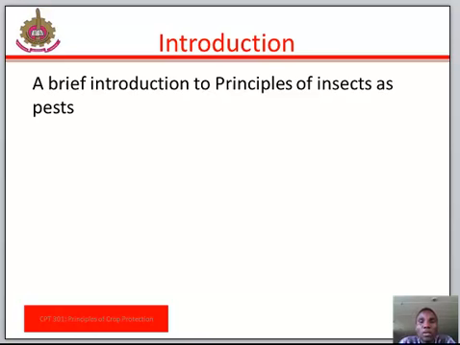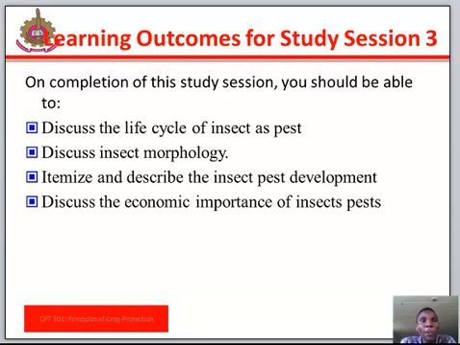This study section will define what a pest is and the different categories of pests based on the economic threshold of their effects on crops and on feeding patterns, and the basic principles of pest control will also be discussed. On completion of this study section, you should be able to discuss the life cycle of insect pests, discuss insect morphology, itemize and describe insect pest development, and discuss the economic importance of insect pests.